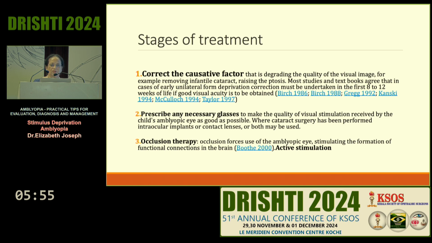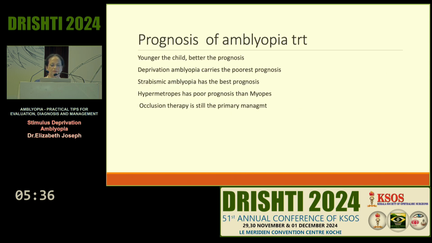And the stages of treatment for deprivation amblyopia: first and foremost, correct the causative factor, like treat the congenital cataract, treat the corneal opacities. Correct the causative factor and then prescribe any necessary glasses and continue with occlusion therapy and other specific treatment. The younger the child, the better the prognosis. Deprivation amblyopia, again I say, carries the poorest prognosis. Strabismic amblyopia has the best prognosis.